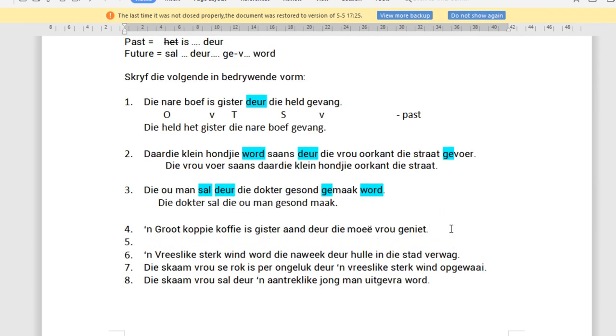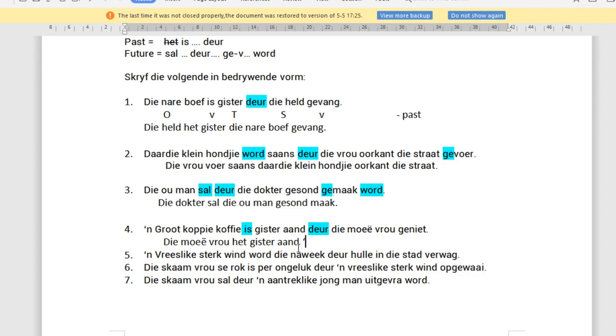Okay, next. Here we've got an is, which means it's past tense because the het changed to a is, which means we only need to remove the deur and the is must become a het. Okay, so die moe vrou. The verb is het. Time is between the is and the deur, so gisteraand.